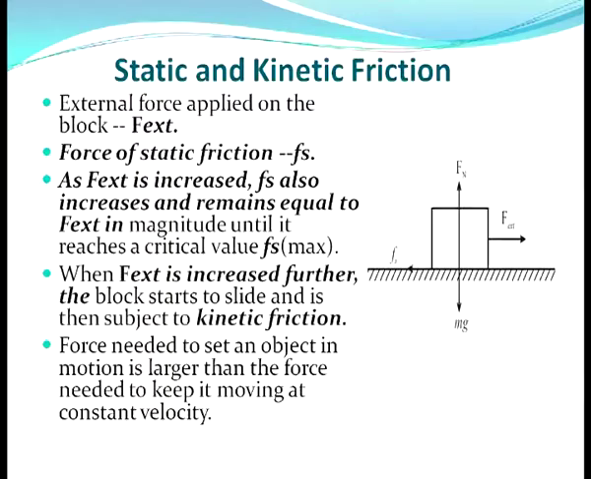Now, let us discuss different types of friction. We all know that a certain minimum force is required to move an object over a surface. For this, take one block or any object and put it on some horizontal surface. Let some external force, suppose F external, be applied on the block. Initially, you will see that the block does not move. This is possible only if some other force is acting on the block.